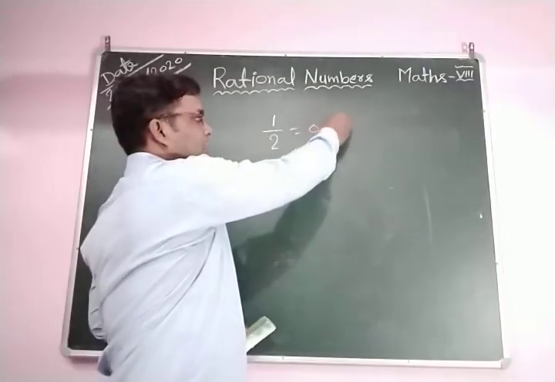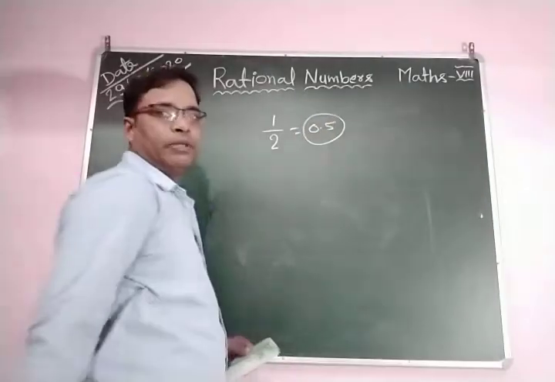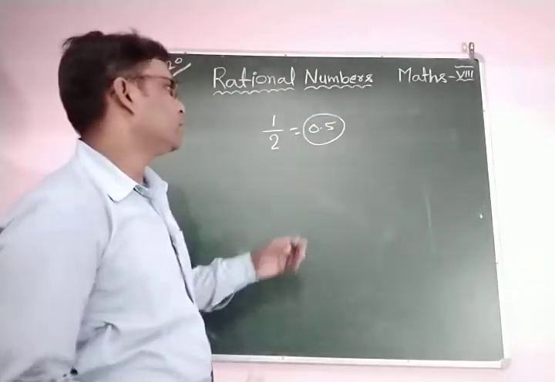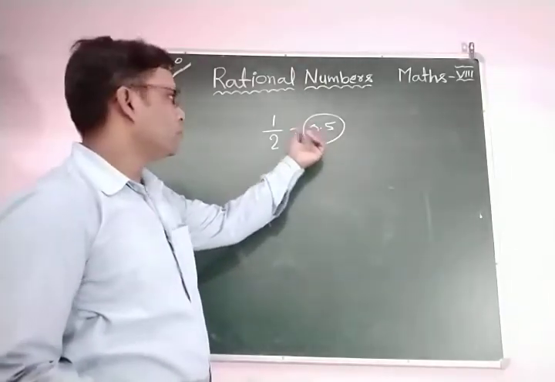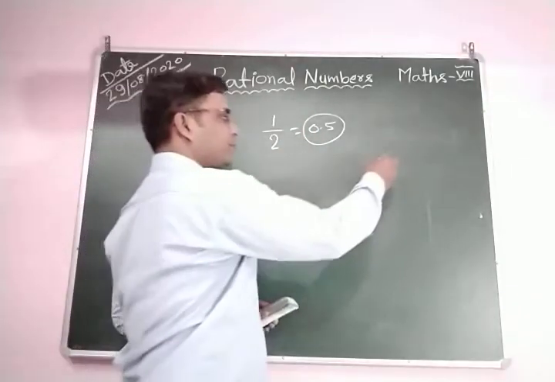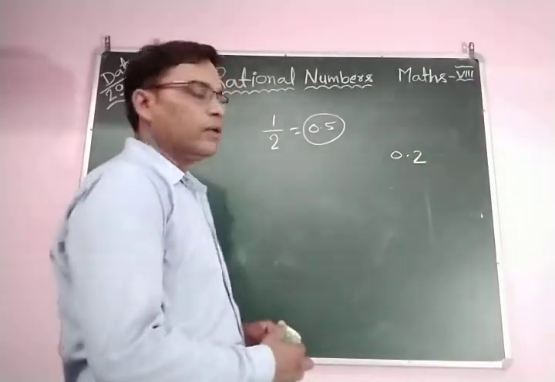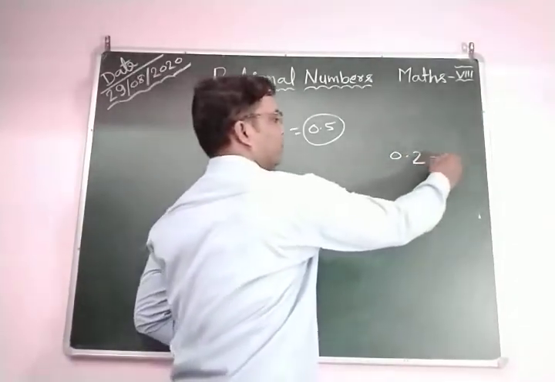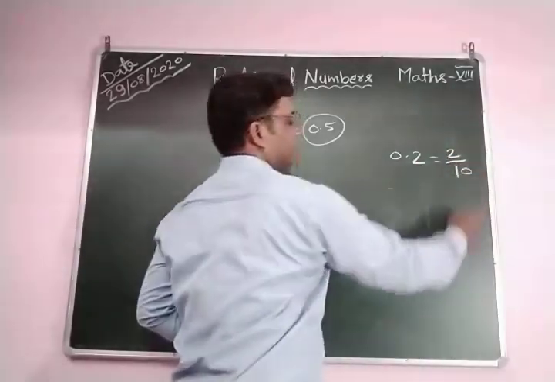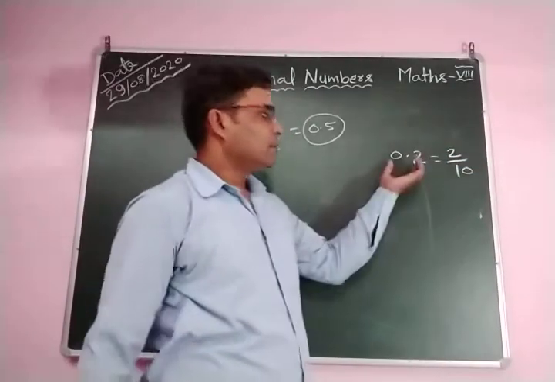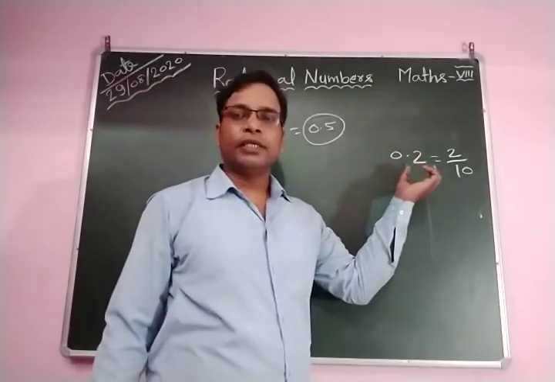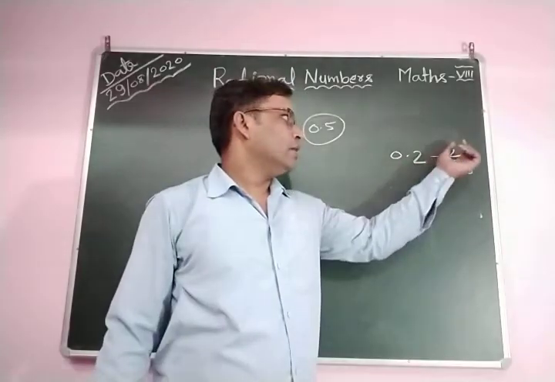You can also express 0.5, a terminating decimal number, as 1 by 2. Or 0.2, this is a terminating decimal number. You can express 0.2 as 2 by 10.